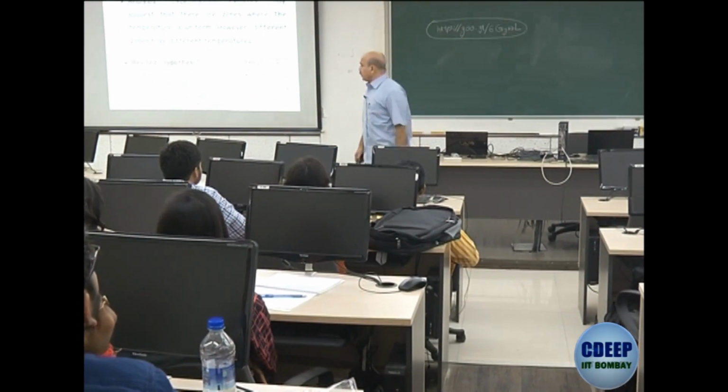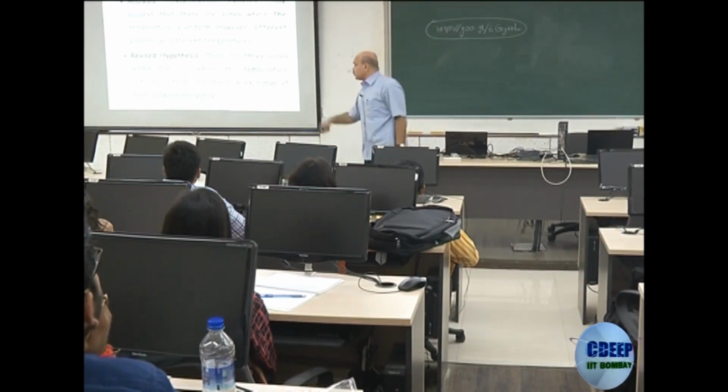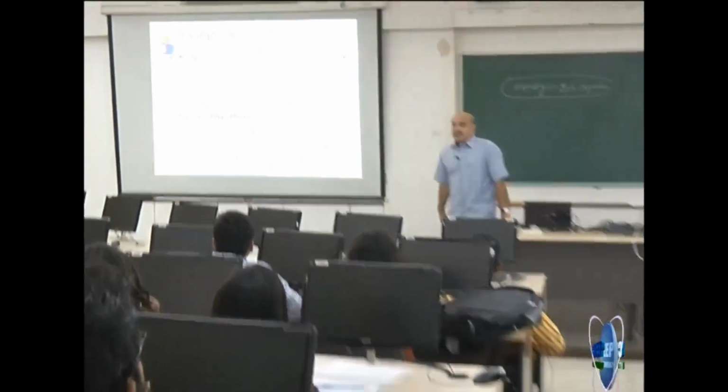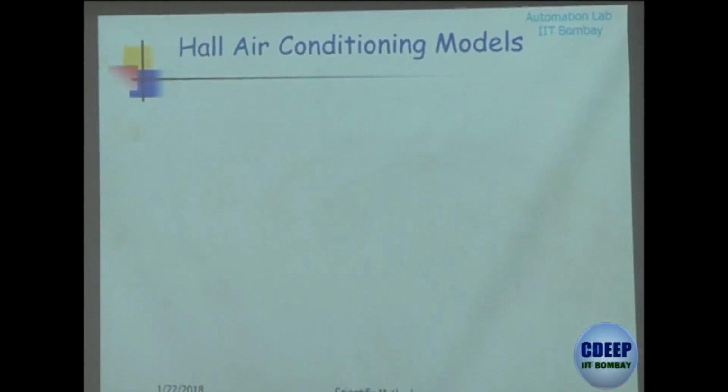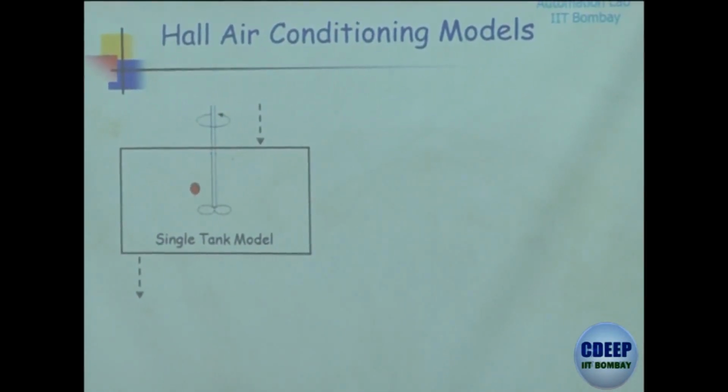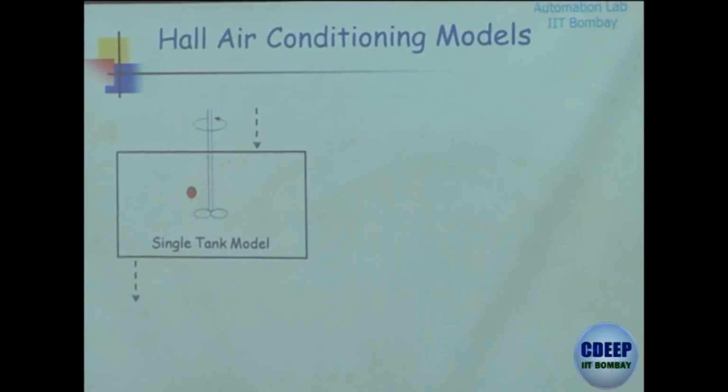So we could come up with a 3-zone model, and say that within each zone the temperature remains uniform. This is unlike a single tank model, well mixed, where all fans are working and everywhere the temperature is uniform. Experimental evidence showed that this is not the correct way of looking at it.